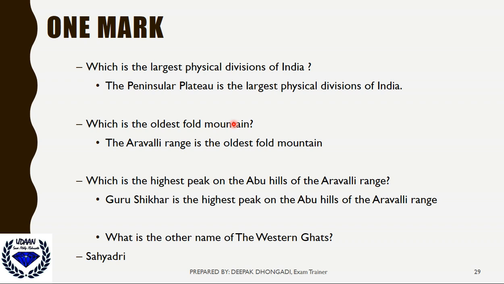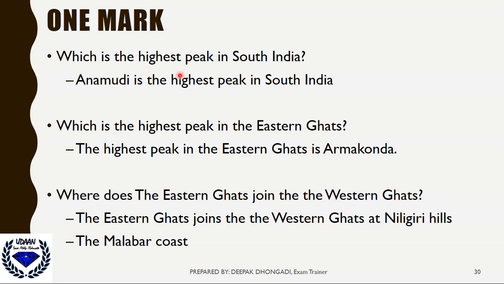Just remember the name. What is the other name of the Western Ghats? The Western Ghats pass through Karnataka. So Sahyadri. In our Kannada poems also, Sahyadri Himadri is something we narrate. So the other name of the Western Ghats is Sahyadri. You should just remember this. Which is the highest peak in South India? Already discussed, that is Anamudi.